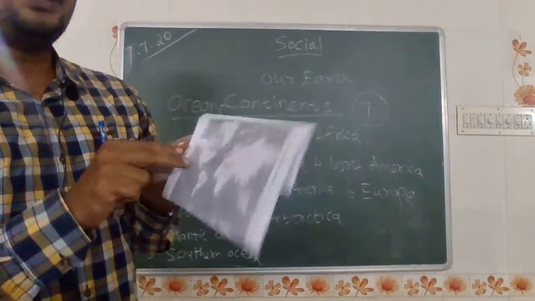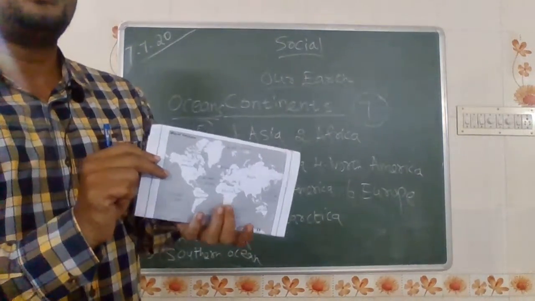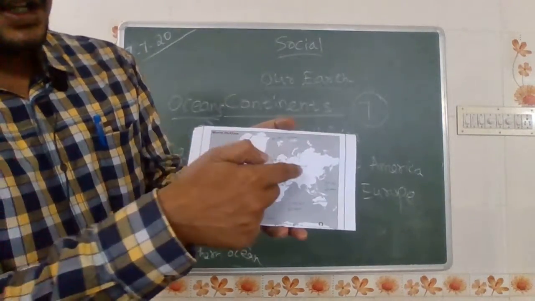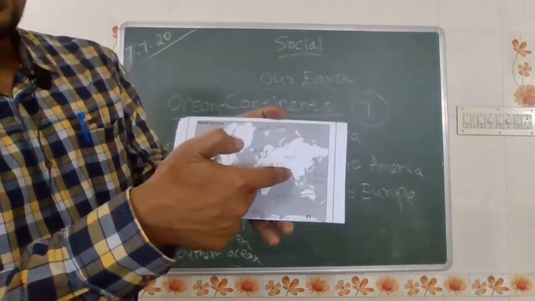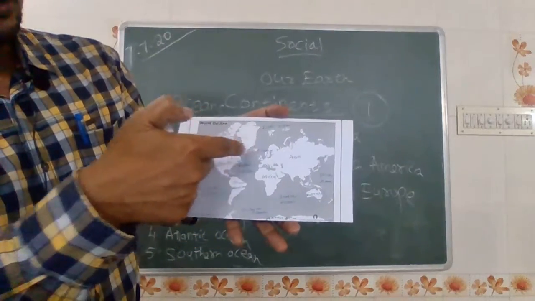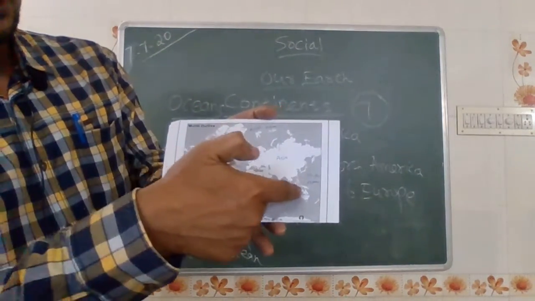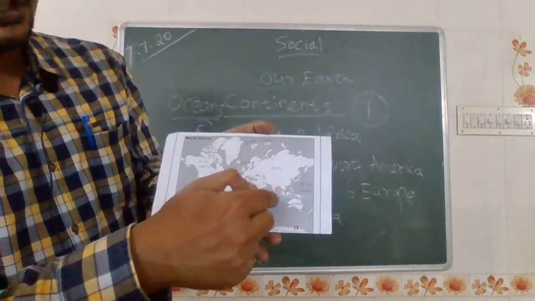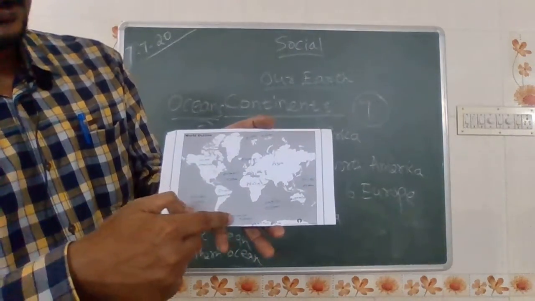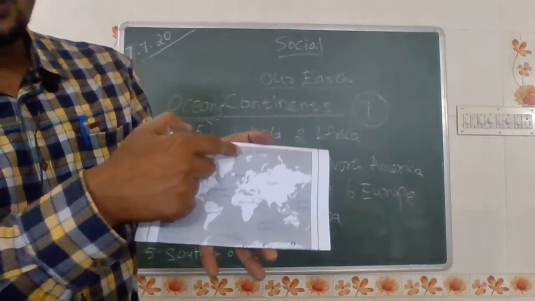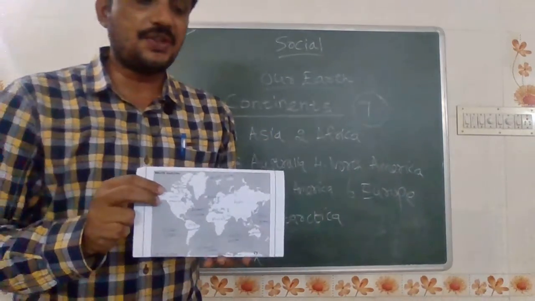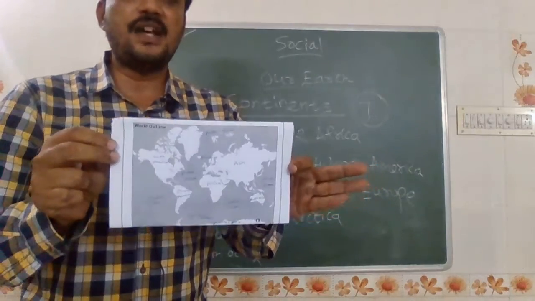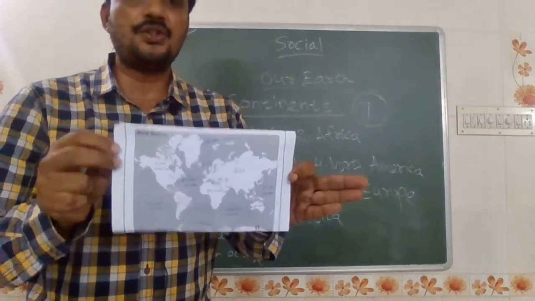So these are the 7 continents and the 5 oceans present all over the world. Everyone, again I am telling you: 7 continents and 5 oceans. Asia, Africa, Europe, North America, South America, Australia, Antarctica are the 7 continents. Pacific Ocean, Indian Ocean, Southern Ocean, Atlantic Ocean, and Arctic Ocean are the 5 oceans. This is the world outline map, where we look at where the continents and oceans are placed.